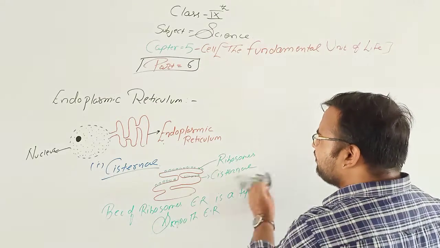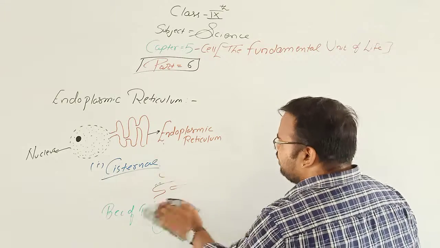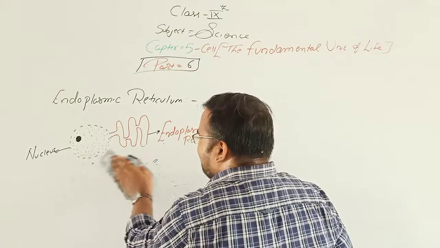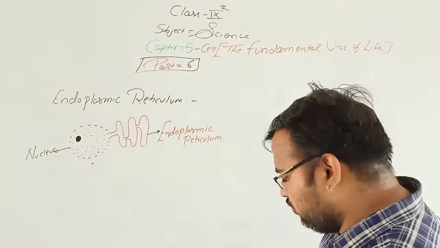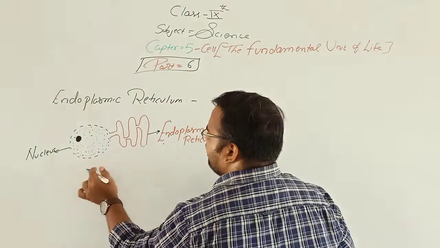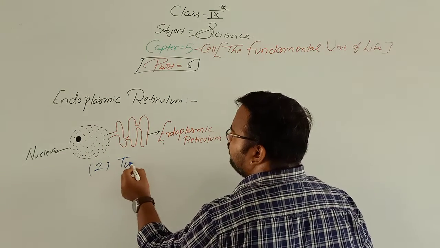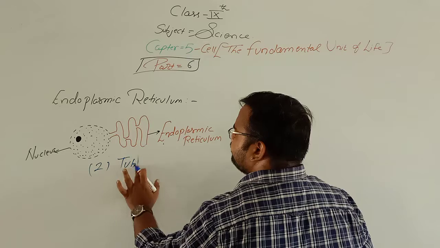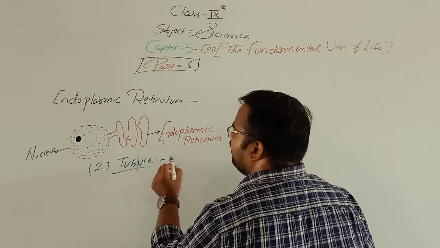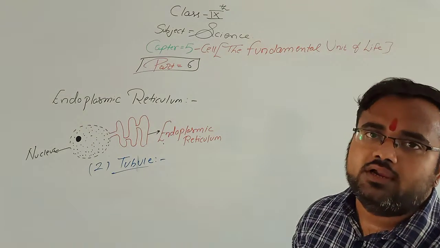Now the second part of endoplasmic reticulum is tubule. Now what is the meaning of tubule?